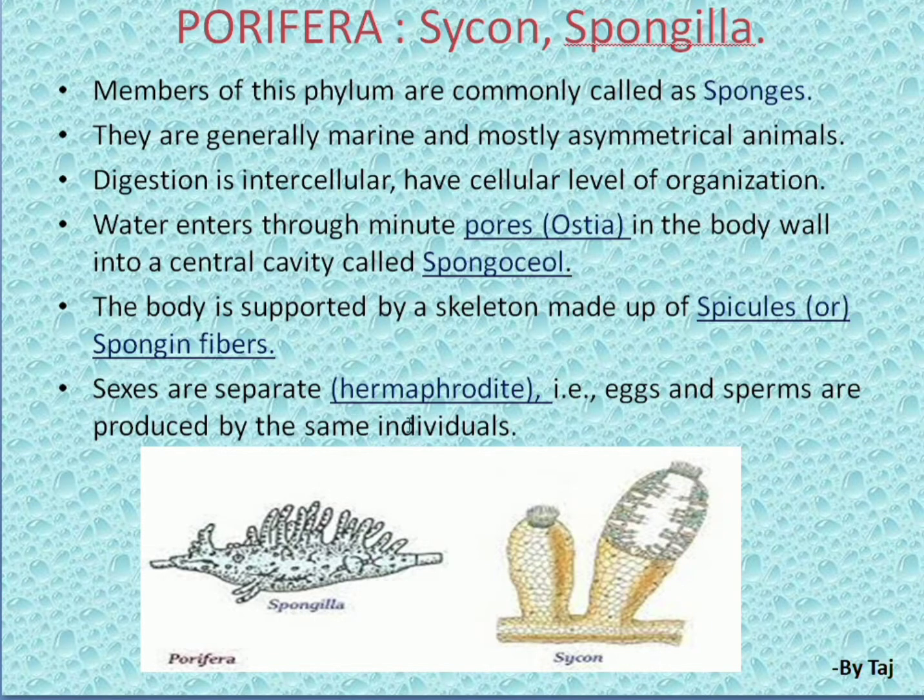Sexes are not separate; we call them hermaphrodite. Eggs and sperms are produced by the same individual. Nothing but both the sexes, male and female gametes, the sperms and the eggs, will be present in the same individual. We call it hermaphrodites.